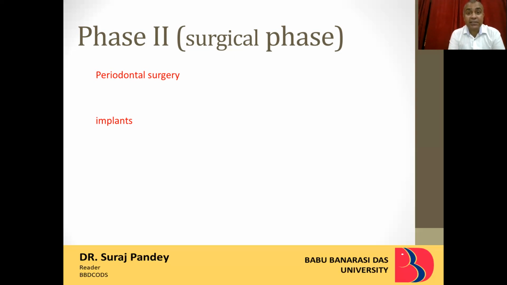Now surgical phase consists of either doing surgery for reducing or eliminating pockets, or soft tissue coverage, or periodontal regeneration, for example, with bone grafts, soft tissue or hard tissue regeneration both ways, or if the patient has a missing tooth, so needing of dental implants. So all these is done in the phase 2.